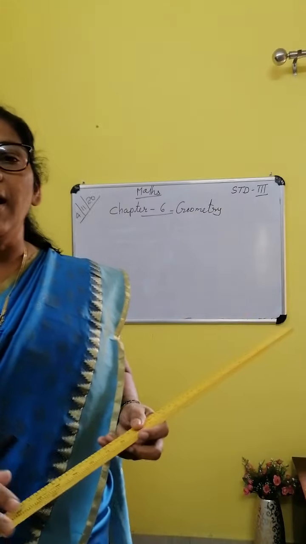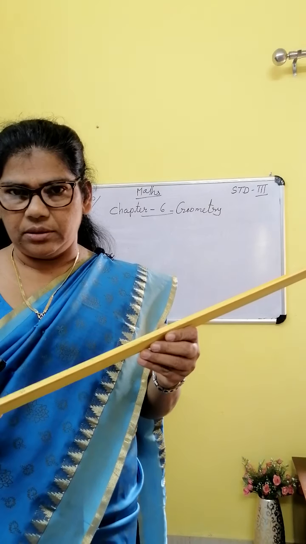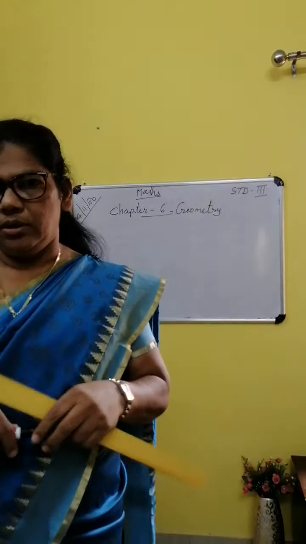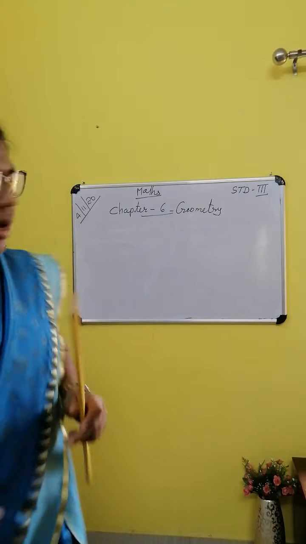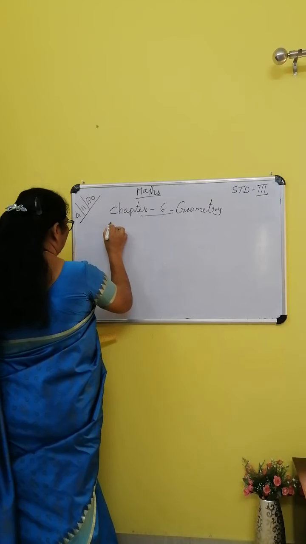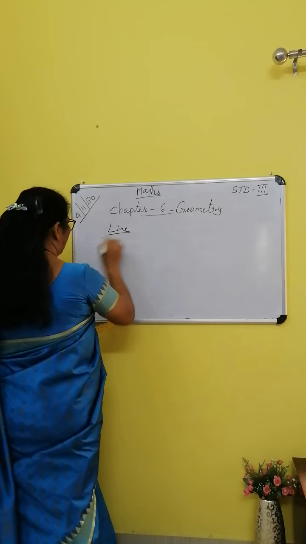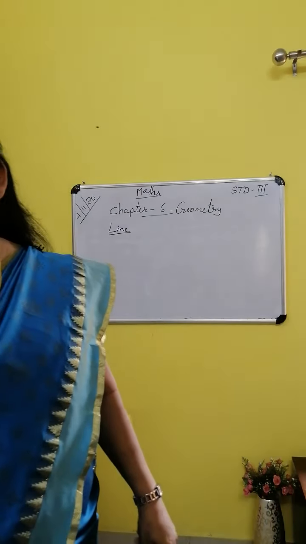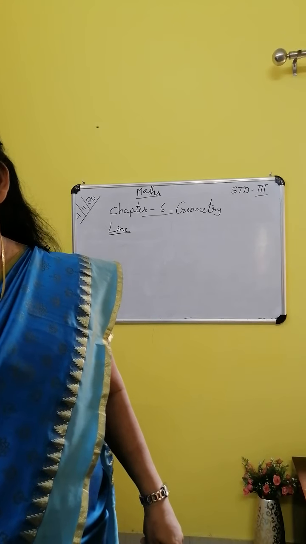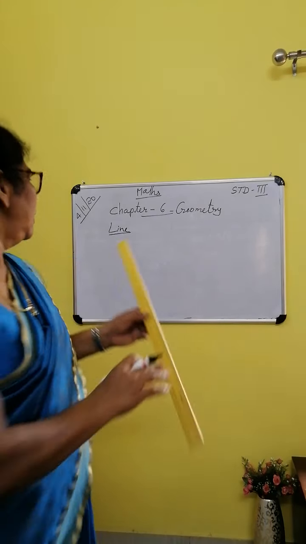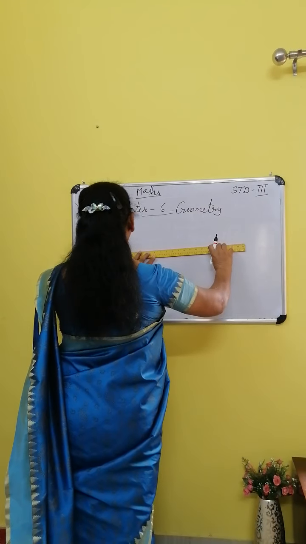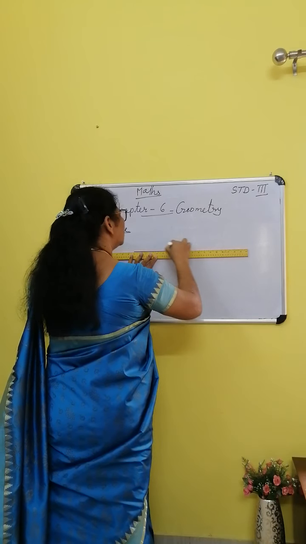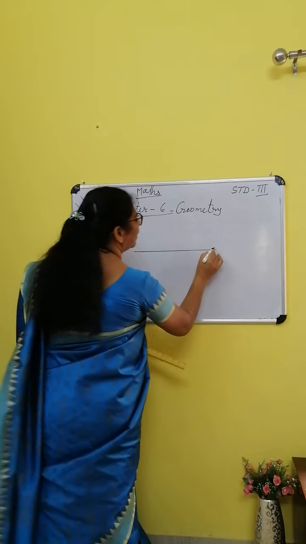When we draw a line, we should use scale and pencil. Don't simply draw any lines in mathematics. Use the scale and do it. Understood? Now let us learn line. Line. What is meant by line? See, I will draw a line here. And put arrow mark